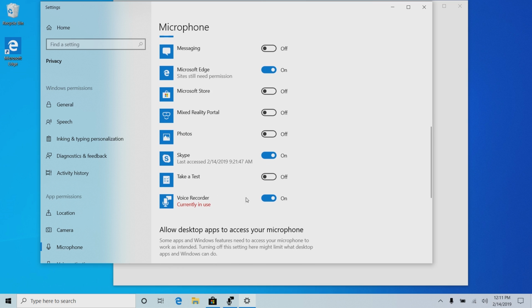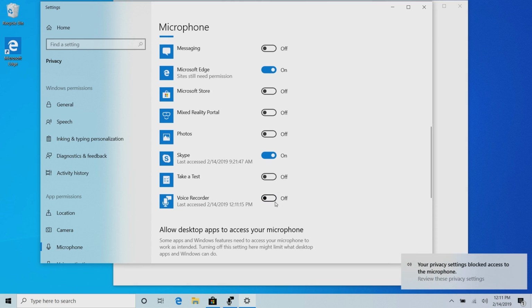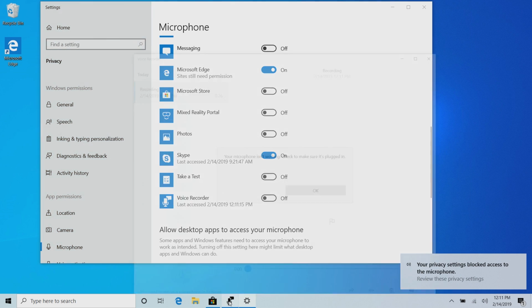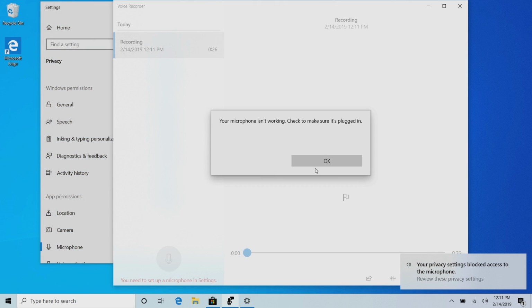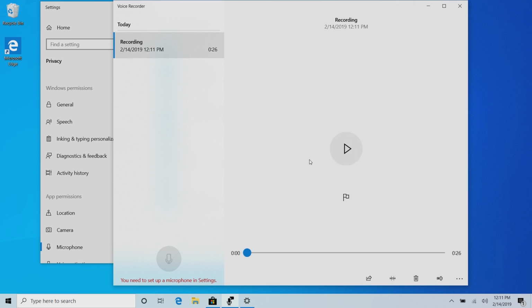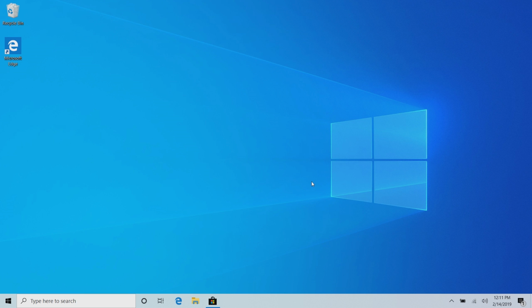And you can see currently in use is voice recorder. If I turn that off, that will disable the microphone for the voice recorder app. And there you go, you'll see my microphone isn't working anymore, and that will save me from being spied on. There we go. So that works with the microphone, I believe the webcam, and location. So any app that's trying to pull your location, you'll see a little location icon show up down here, and you'll be able to fine tune what apps get to see that, and so on, which is very nice indeed.